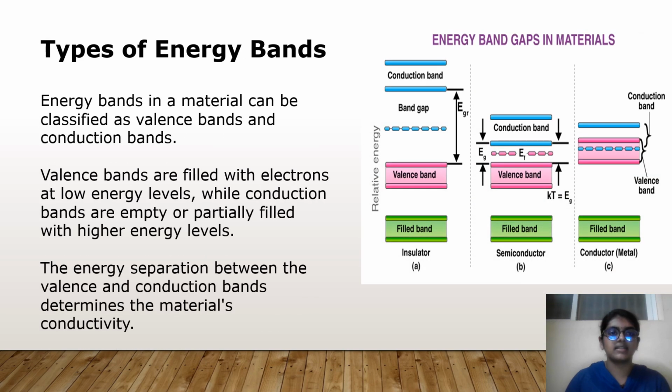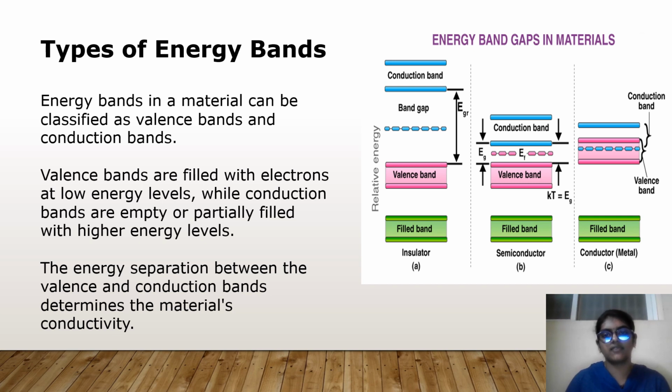Types of energy bands. Energy bands in a material can be classified as valence bands and conduction bands. Valence bands are filled with electrons at low energy levels, while conduction bands are empty or partially filled with higher energy levels. The energy separation between the valence and conduction bands determines the material's conductivity. These are the energy band gaps in materials.